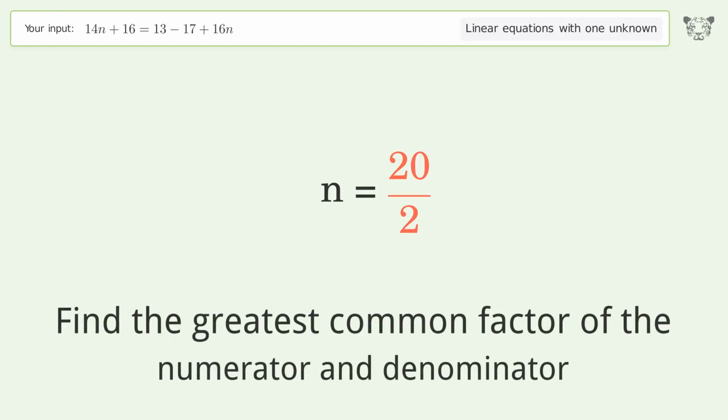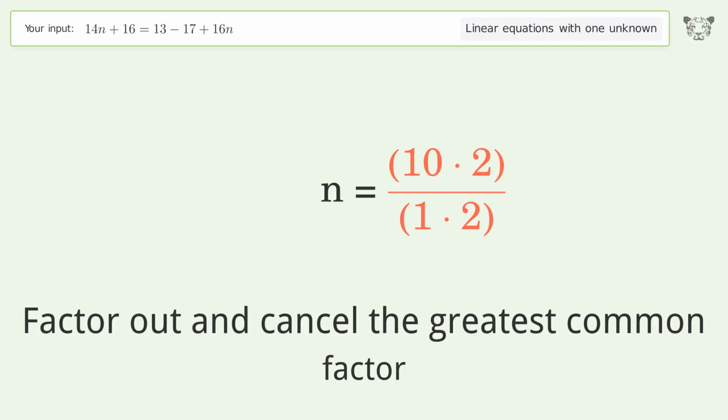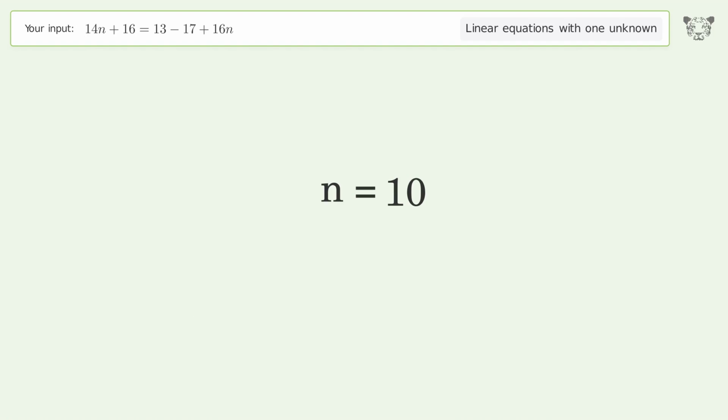Find the greatest common factor of the numerator and denominator. Factor out and cancel the greatest common factor. And so the final result is n equals 10.